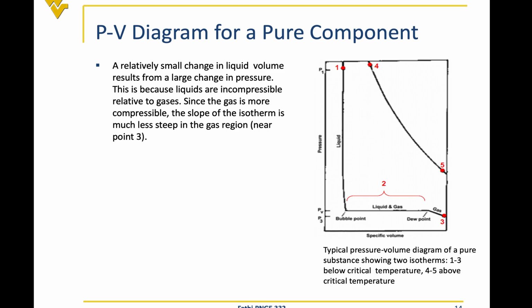Okay, a small change in the volume of the liquid will result in a huge change in pressure. Why? Because the liquids are not compressible. Okay, we are using this behavior in the hydraulic brakes. In an old car, when you had a hydraulic brake and you pushed the brake, you changed slightly the volume of the liquid, but it generates a huge pressure that can be used to stop the wheel.